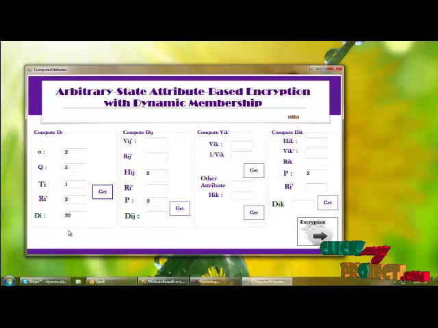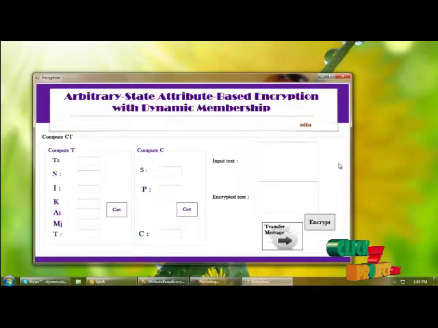Based on this, I am getting DAJ, and for VAJ dash I am giving now the RIJ dash value and RA value. Based on this, I am getting DAJ. And for the VAK value, we should provide the random value. Based on this VK value, I am providing 1 bar VAK value, and other attributes HIK value. So I am providing HIK value here, and VAK dash value, and RAK and RA dash. So getting VAK value. And next is encryption.